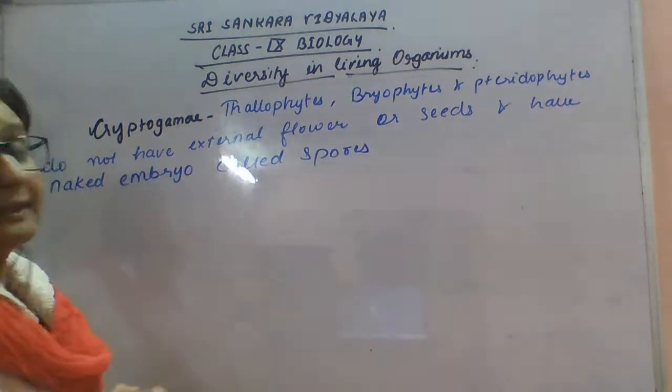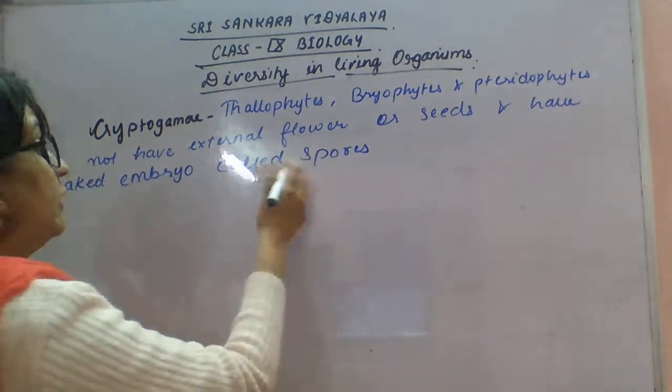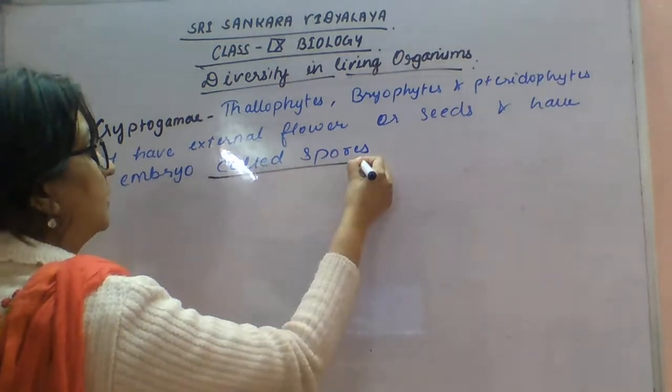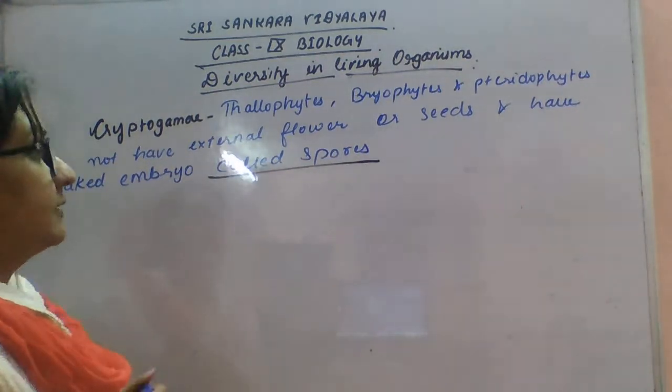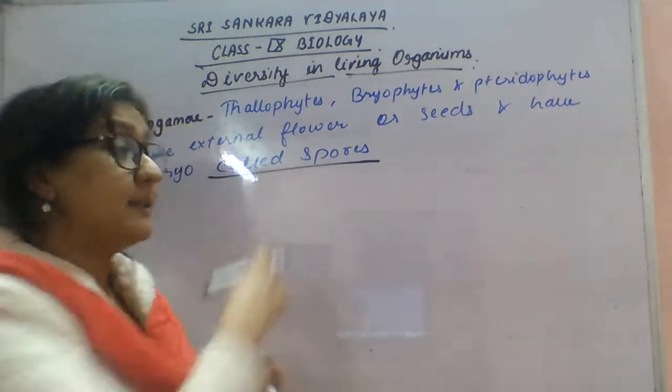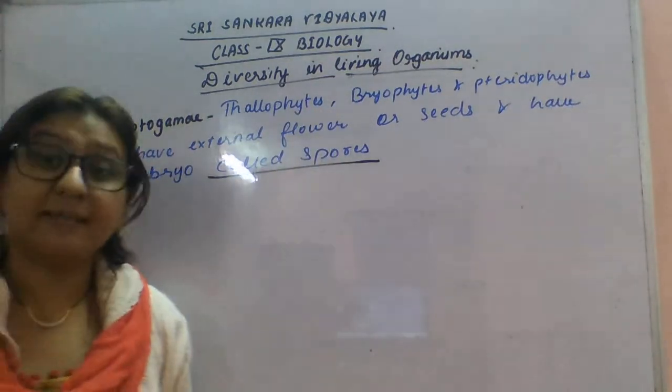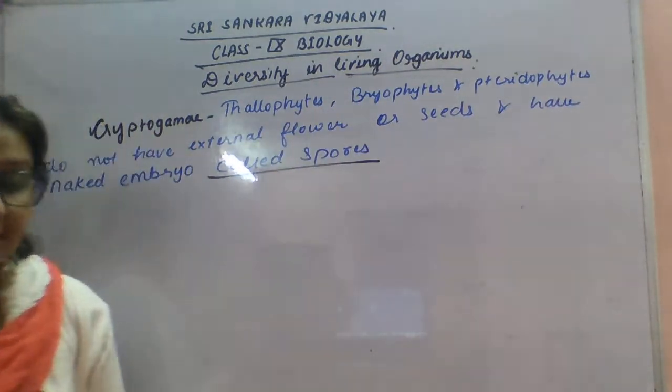I told you, the thallophytes, bryophytes, and pteridophytes do not have external flowers and they bear spores, whereas in phanerogamy they bear seeds.